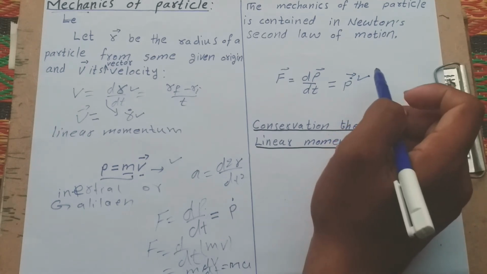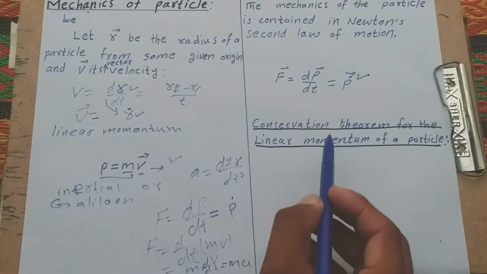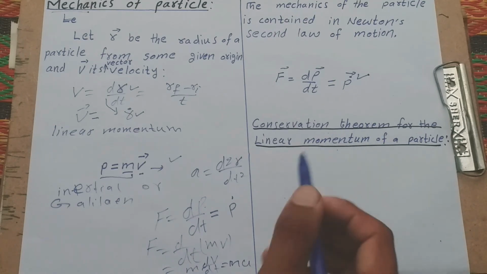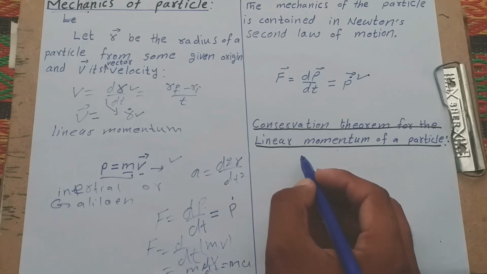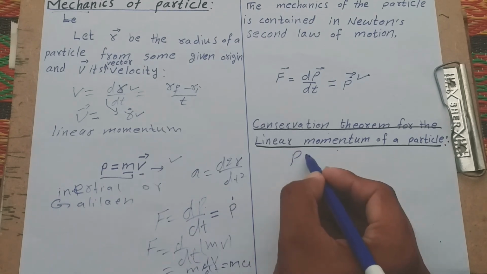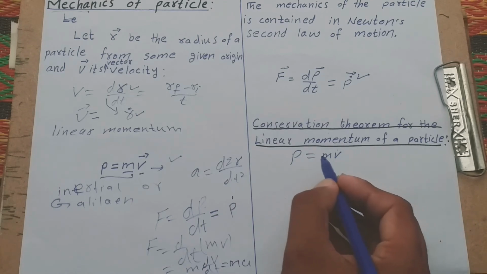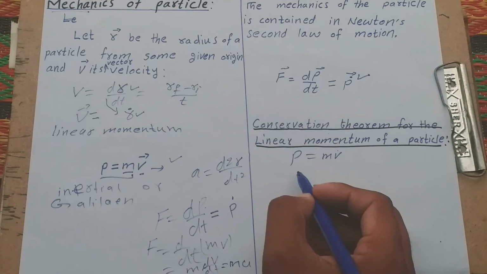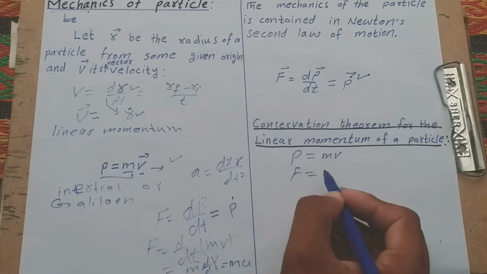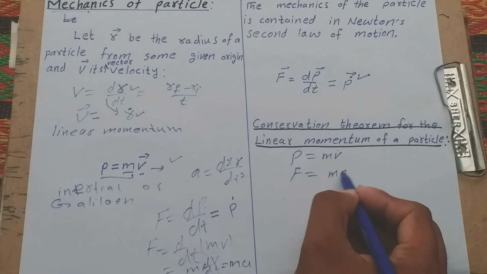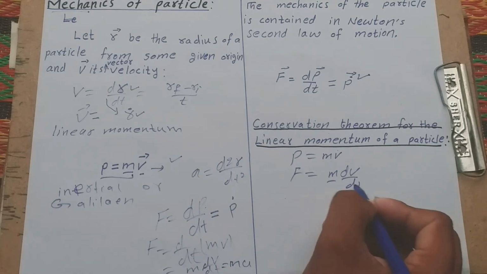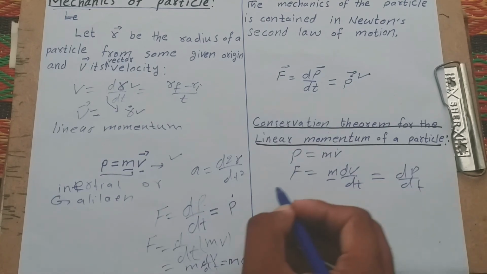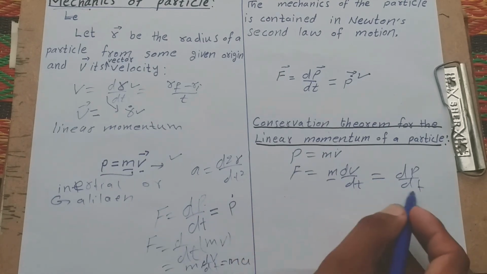But here we again consider the conservation theorem for the linear momentum of particles. What is the conservation theorem of linear momentum of particles? The rate of change of linear momentum is equal to the force, by Newton's second law. F is equal to m dv over dt, where m is a constant and we only differentiate v. This is equal to dp over dt, and this is Newton's second law.